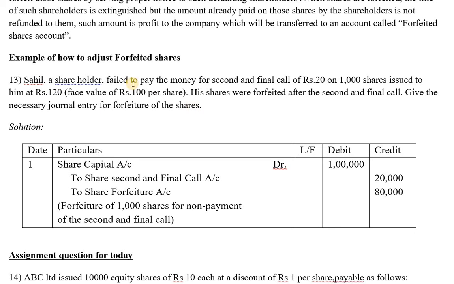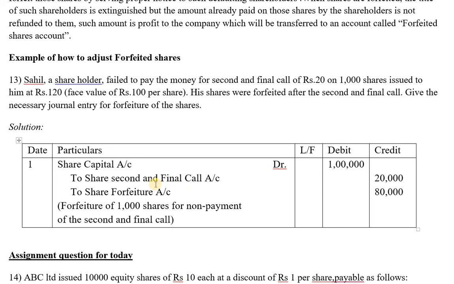So now it is very clear he has not paid the money for 1000 shares in the final call, that is 20 rupees on these 1000 shares. Next, his shares were forfeited after the second and final call. Give the journal entry for the forfeiture of the shares. This is one small sample of how the journal entry will be given for forfeiture of shares. It is one simple journal entry.